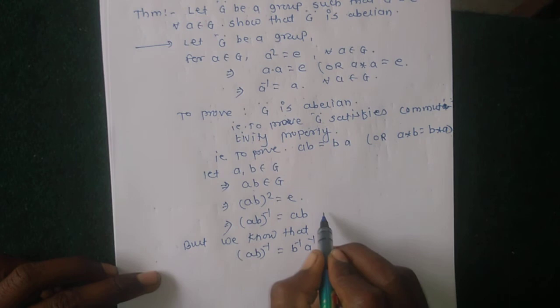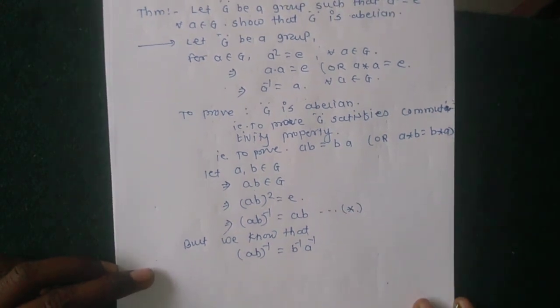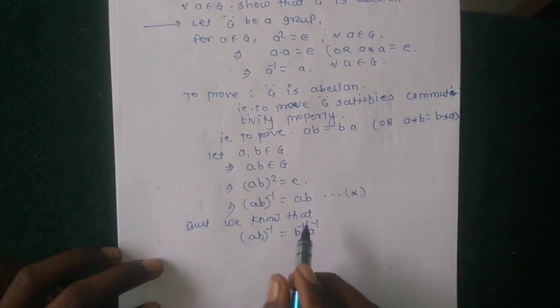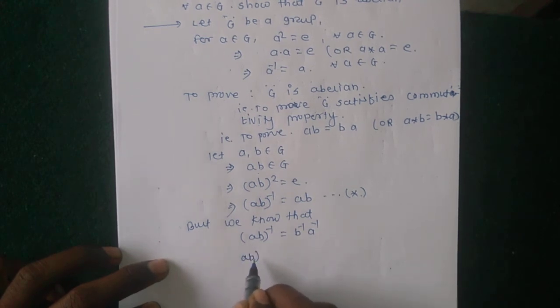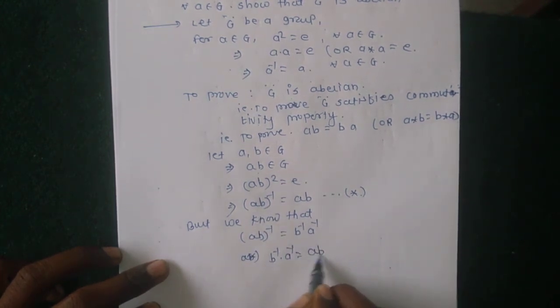By using this in the given equation star, putting the value of (ab) inverse, we get b inverse into a inverse equal to ab.